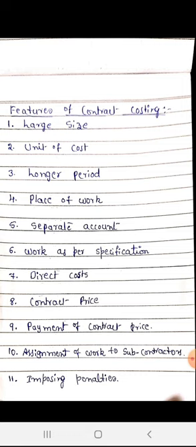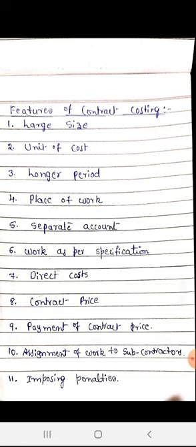For example, when a contractor starts to build a particular building, it takes a minimum of one year. So the number of contracts at a particular time is minimum. At a time a contractor can take only two to three buildings, because the contract duration is long.